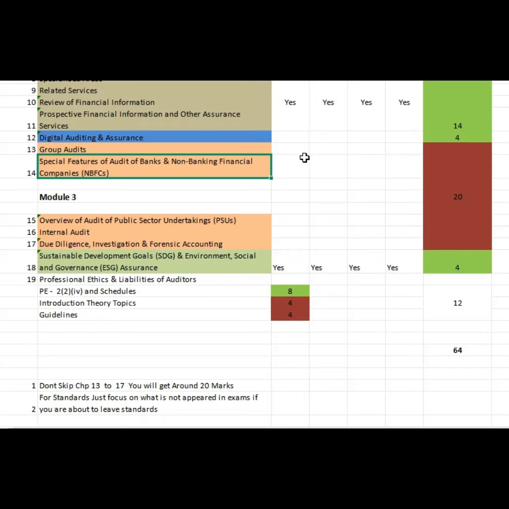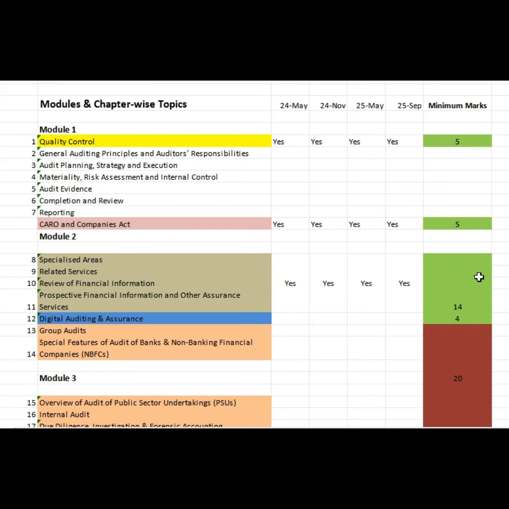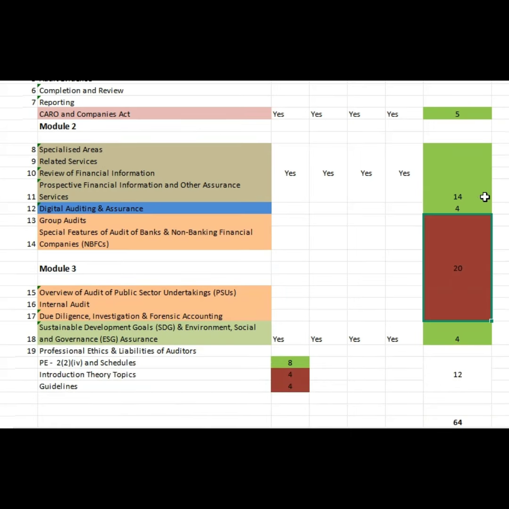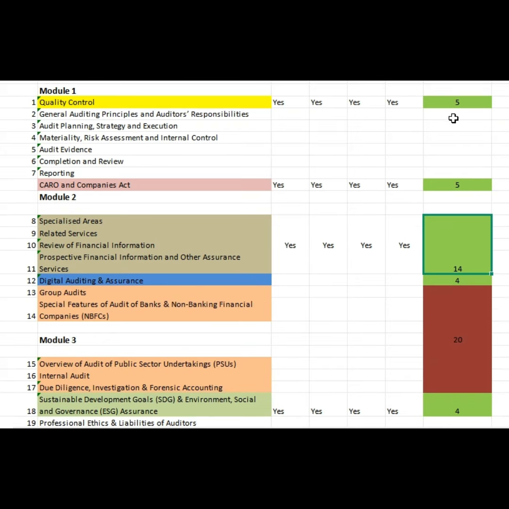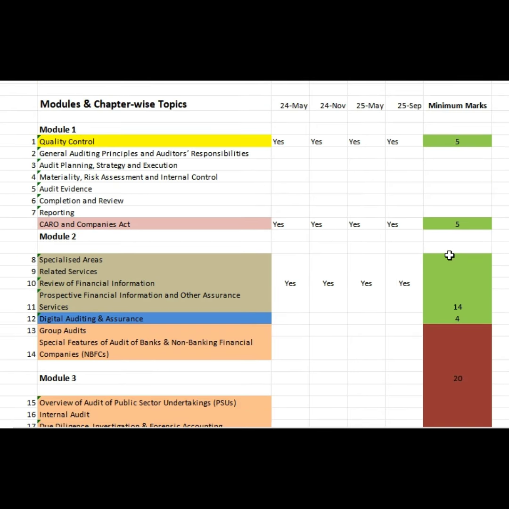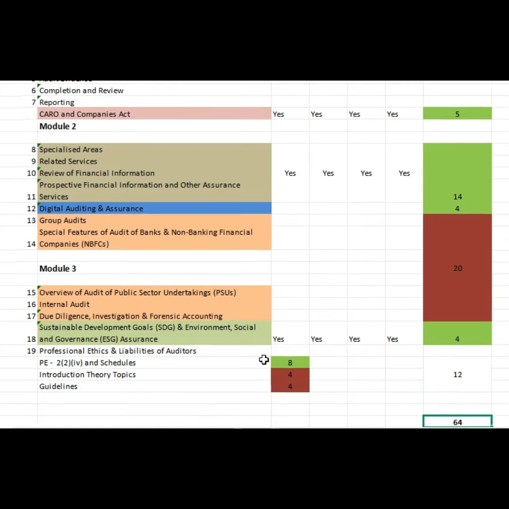By the way, if you focus on these areas, you will get 20 marks here and these two areas. Whatever I have highlighted in this brown or red color, you will be scoring 64 marks if you prepare those areas which I have highlighted in the green and brown. If you study green alone, you will get 40 marks. You will study green and brown part, you will get 64 marks for sure. Sure means sure. Apart from this, if you are very good, you may get more marks in the MCQs. So this is how you will approach your audit.